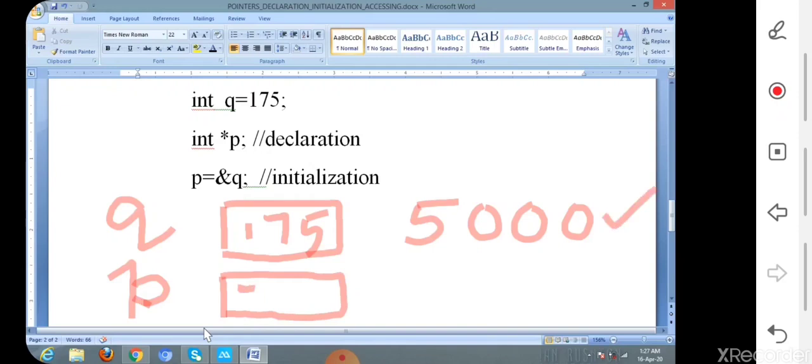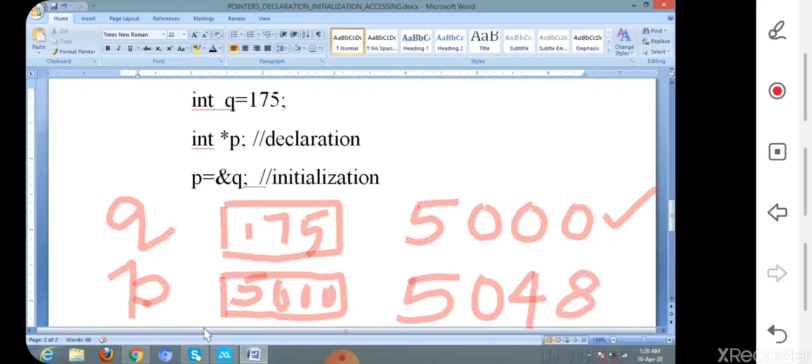So p contains the value 5000, and it is allocated in another memory location. We can assume the address of that location is 5048, which is just a dummy value. Okay, then how does it work? When we go to the value of p, how can we access the variable q?